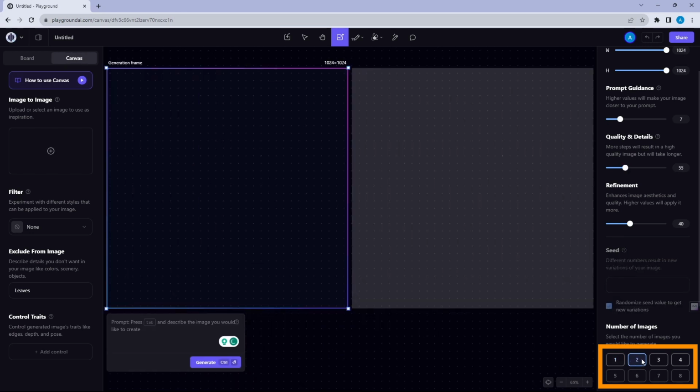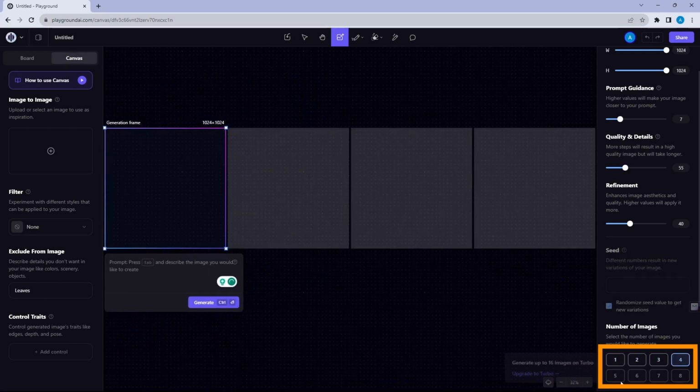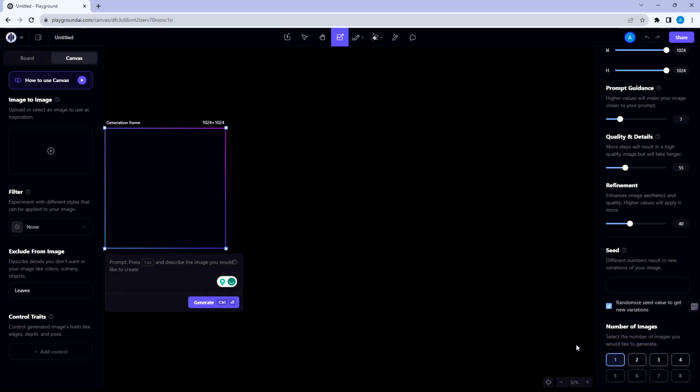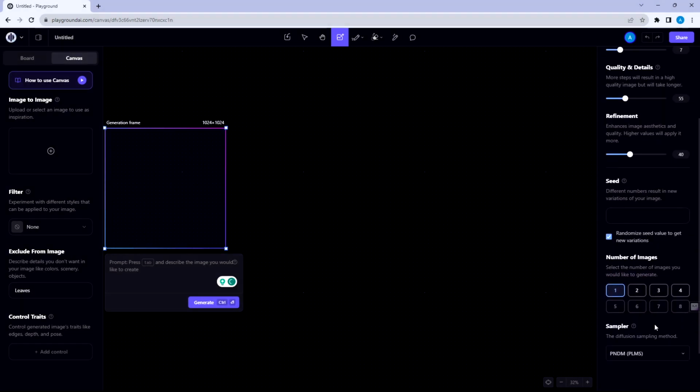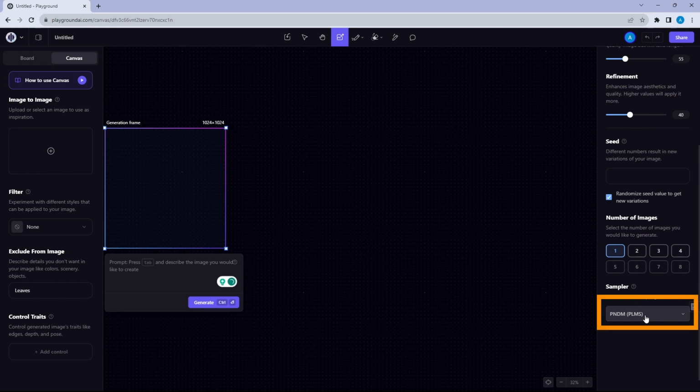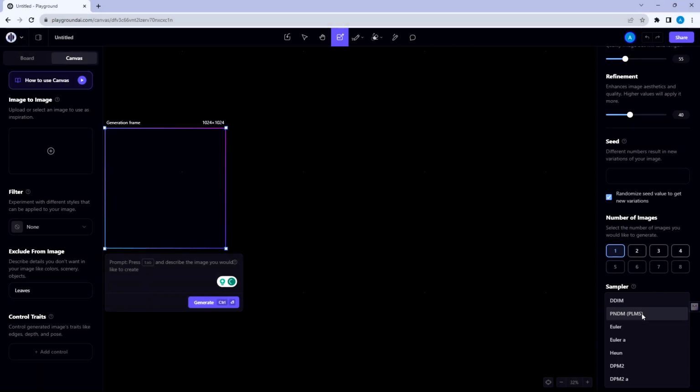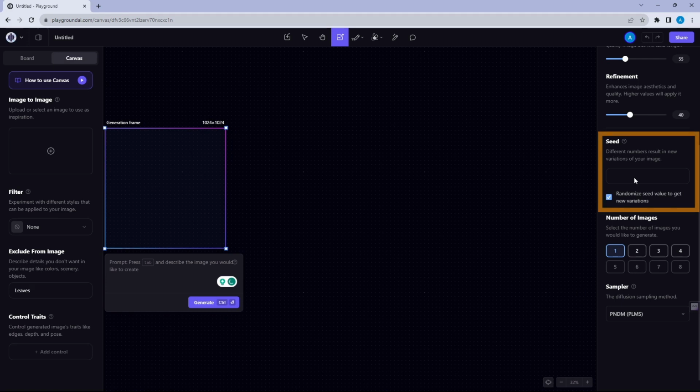There's few buttons to select how many images to generate. There's also a sampler, but we won't talk about this because this is also a little more advanced. Lastly, there's also a seed, but we'll talk about this later in this video.